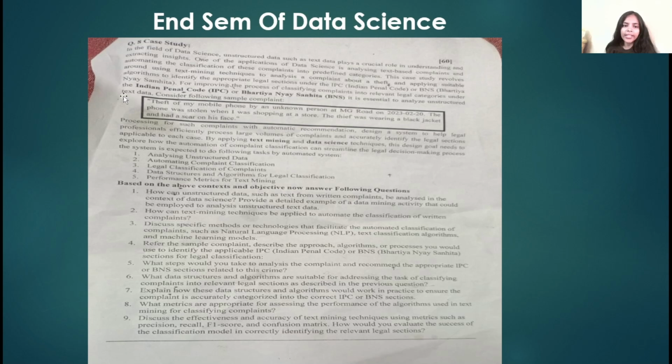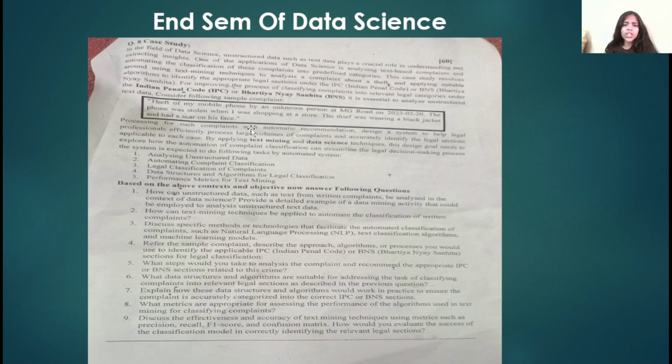It's essential to analyze unstructured text data. This is our following sample complaint: theft of my mobile phone by an unknown person at MG Road on 2023. The phone was stolen when I was shopping at a store. The thief was wearing a black jacket and had a scar on his face.